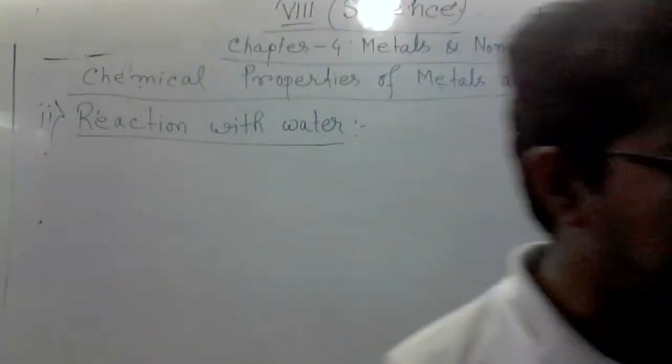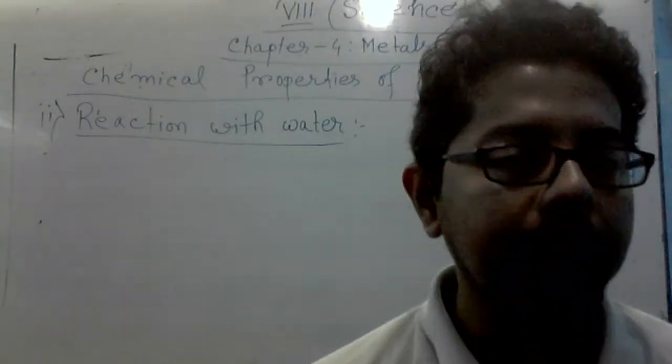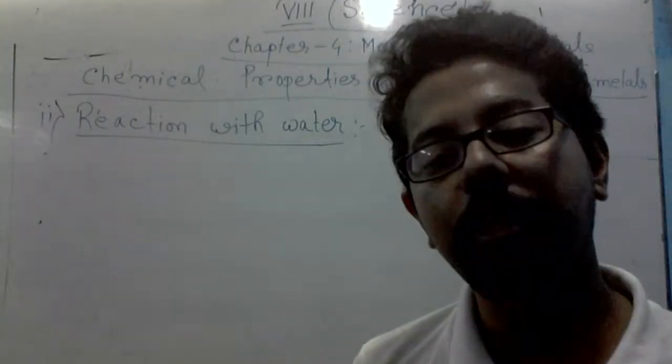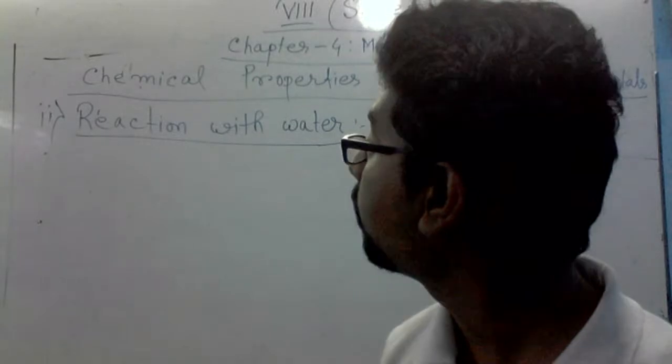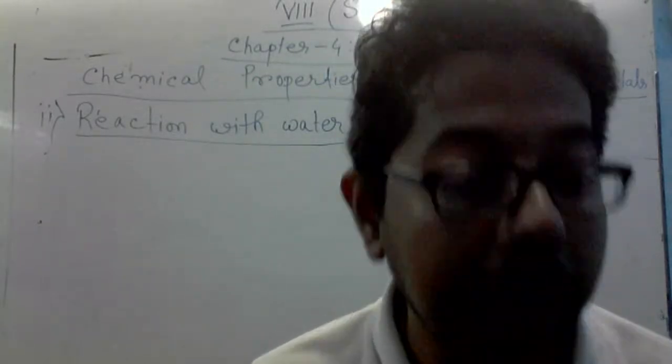Write down the first one: many metals are highly reactive. मैक्सिमम में क्या होता है कि मैक्सिमम में जितना भी metals है वो highly reactive होता है. So when highly reactive metals react with the water, then it forms metal hydroxide.